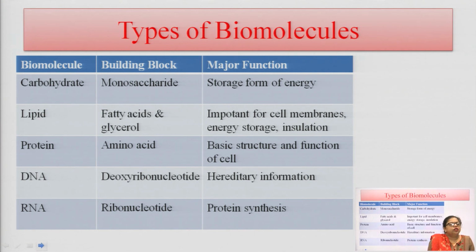The important biological role of lipids is that they are important for the cell membrane. They are required for the formation of cell membrane, energy, storage system of our body and for insulation purposes. What is insulation? Insulation is protecting the body from cold and controlling the temperature of our body.